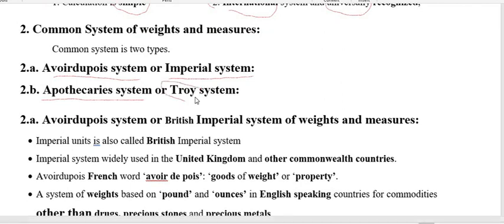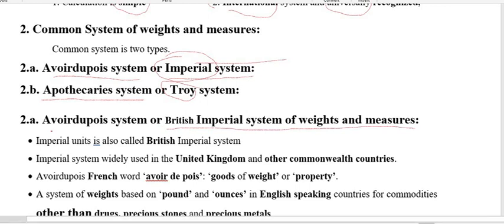which is also sometimes called the Troy system. Now the question arises, why is the name imperial for Avoirdupois? Imperial indicates the Britishers. That is why this is called imperial, or sometimes the British imperial system of weight and measure, that is the Avoirdupois.